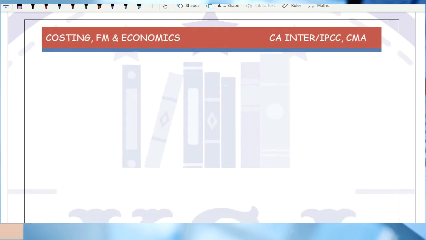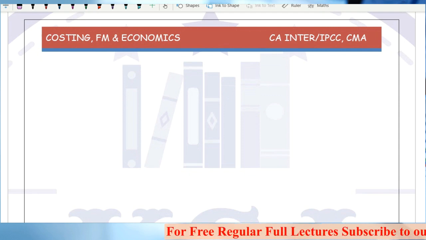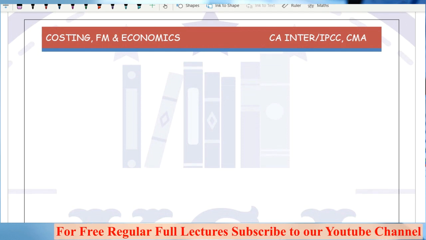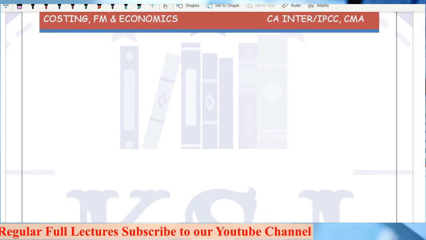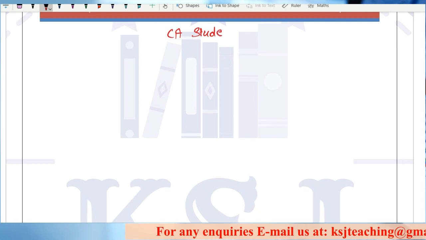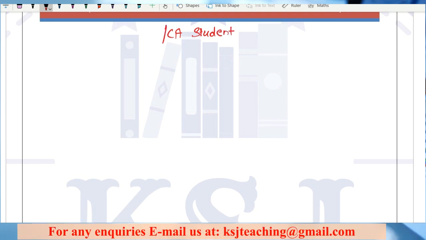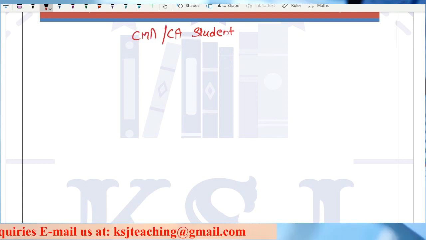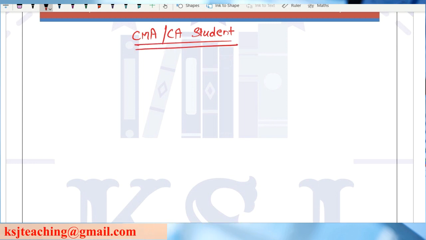Okay, now coming to the overheads, let's have one more example on how the overheads are being treated and what the overheads are. Why are we studying overheads? So let's try to understand one more thing. Say you are a CA student. We are a CA or a CMA student, any student, MBA student, BCom student, any student, right?